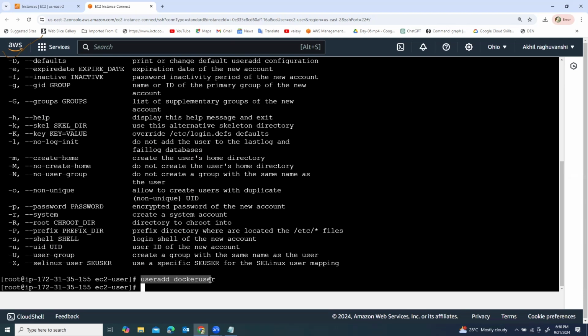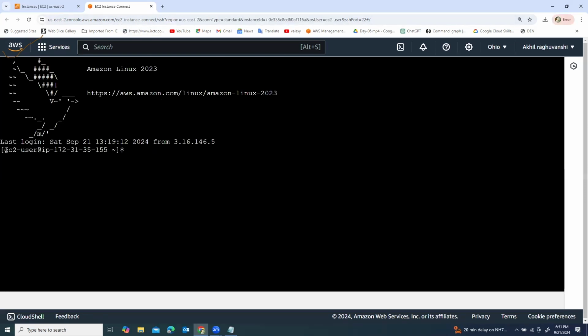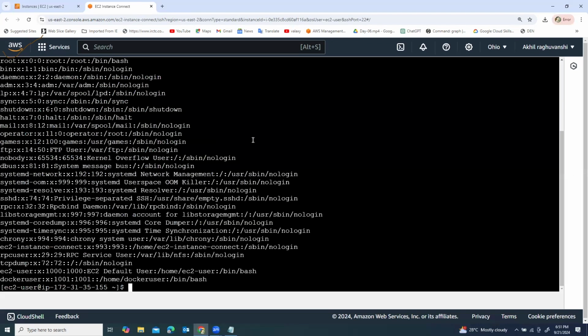The default user is ec2-user, and I have created one more user, docker user. Now I'm disconnecting. Right now it's ec2-user, the default user. So we have two users. How can we check? With cat /etc/passwd. Clear the screen with Control L. We can check the users over here: the default ec2-user and the new user.